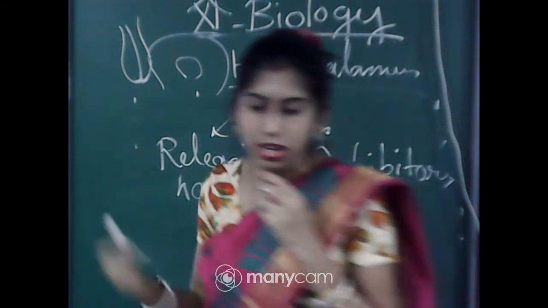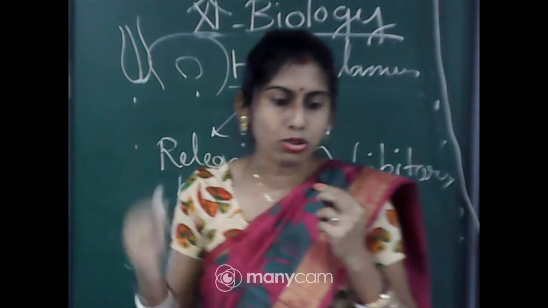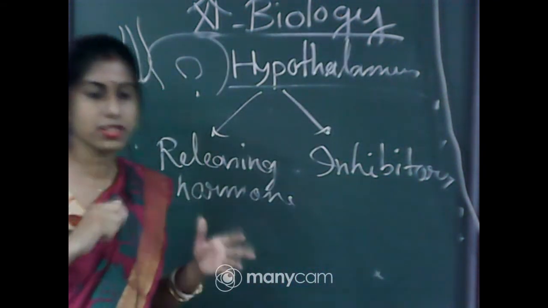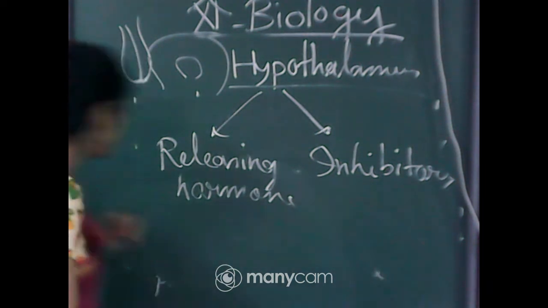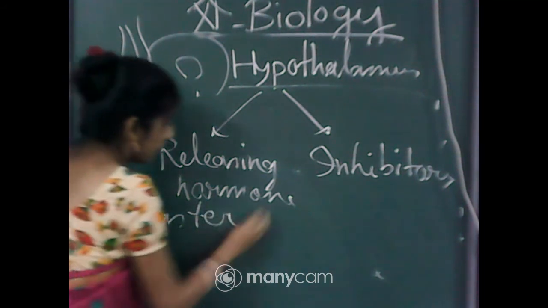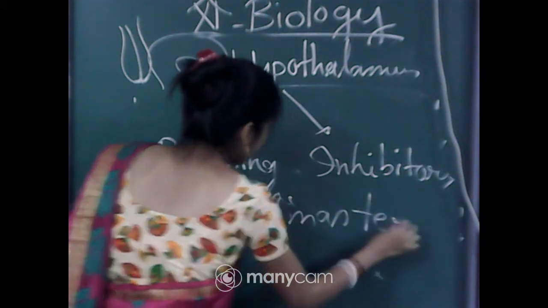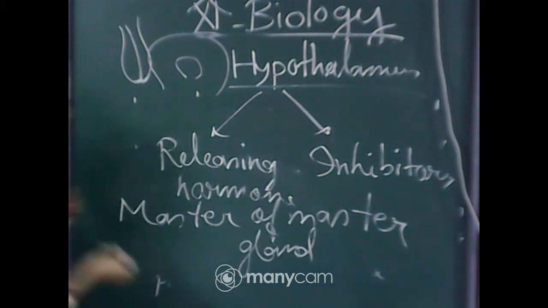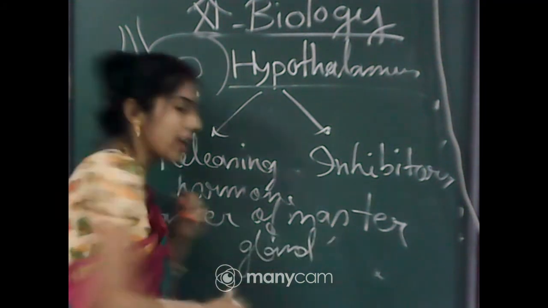So by this you can understand that the pituitary gland is under the control of the hypothalamus, and that is why the hypothalamus is considered the master of master gland, as the pituitary is considered the master gland because it controls all the body functions. As the pituitary is controlled by the hypothalamus, it is called the master of master gland.